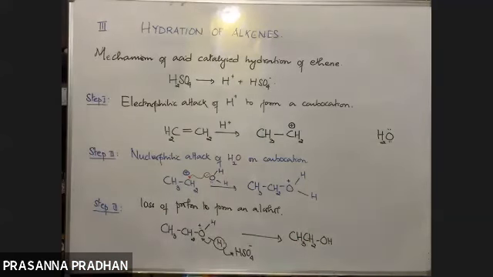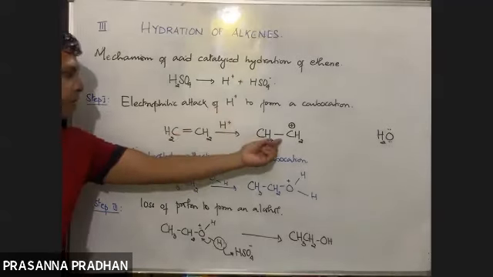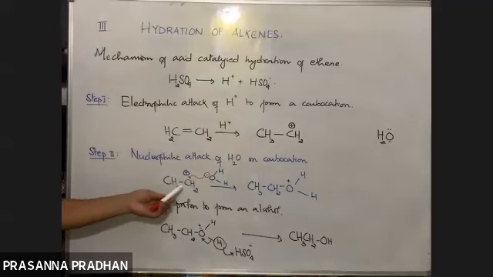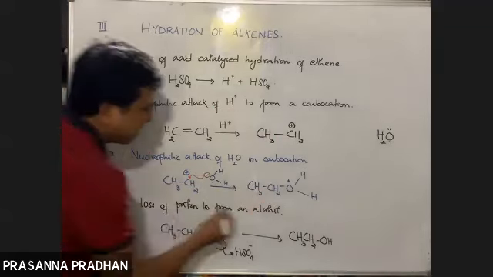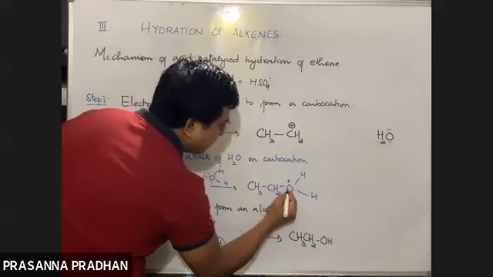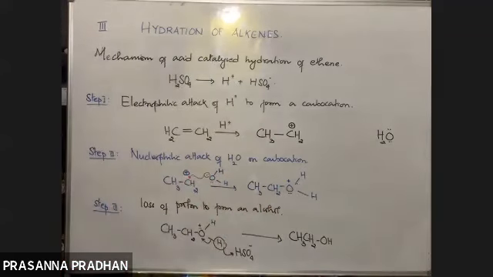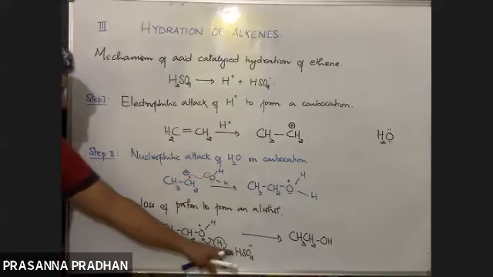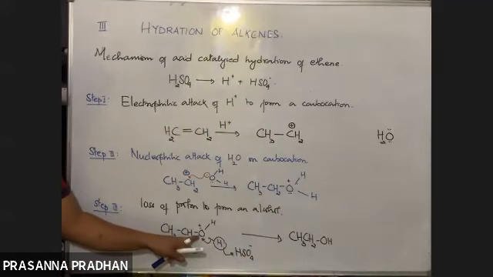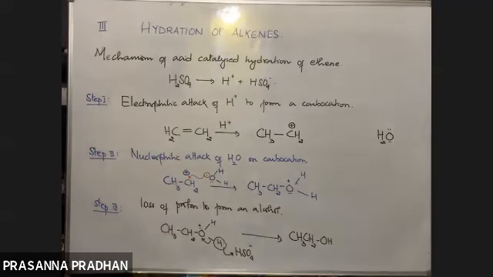So this is the mechanism of acid catalyzed hydration of ethene. It occurs in 3 steps. Electrophilic attack of H positive to form a carbocation. On the positively charged carbon, nucleophilic water is going to attack. Oxygen still contains a positive charge because it has fewer electrons. It has only 1, 2, 3, 4, 5 electrons, although it should have 6. So HSO4 negative abstracts a proton, and these 2 electrons go to oxygen like this, giving an alcohol.